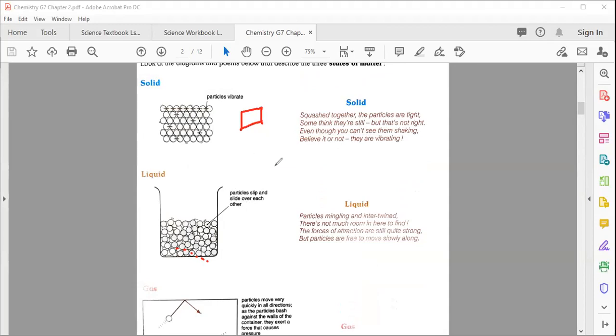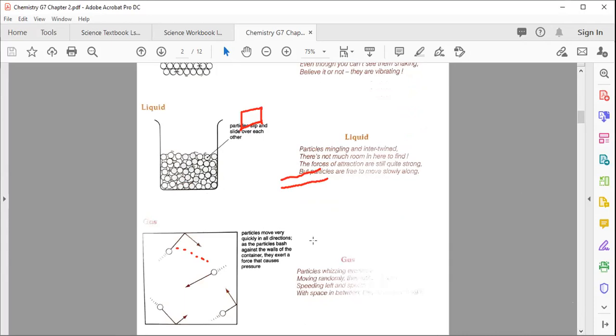But when you throw a liquid on the floor, it starts to move and flow. In the case of gas, it moves everywhere. Okay, so that is all about the three states: solid, liquid, and gas.